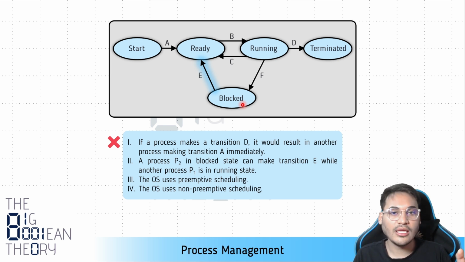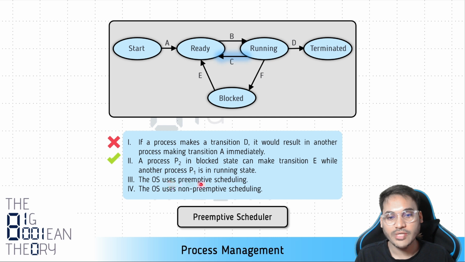So this is completely true: a process P2 which is in the blocked state can make transition E while another process P1 is in the running state. So this is a true statement. Now the next two statements are about preemptive scheduling. The third statement says that the operating system uses preemptive scheduling. The fourth statement says that the operating system uses non-preemptive scheduling, right?